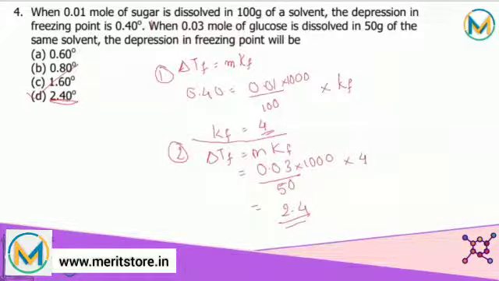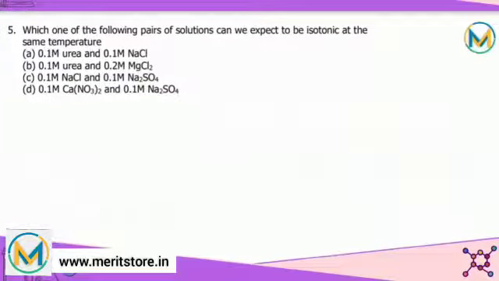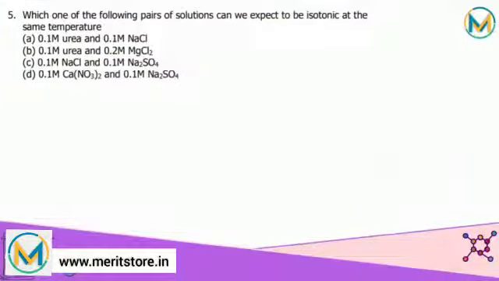Looking towards the last question: which one of the following pairs of solutions can we expect to be isotonic at the same temperature? Isotonic solutions are those which have the same osmotic pressure. Osmotic pressure is a colligative property.